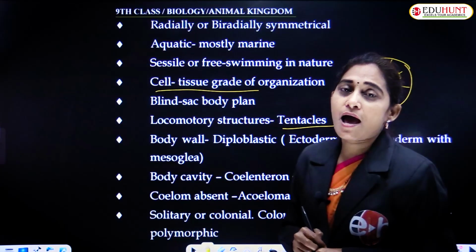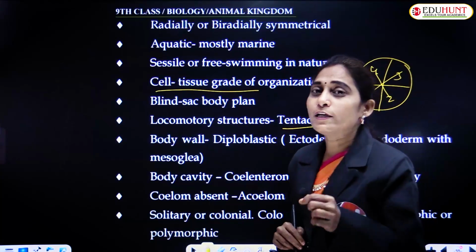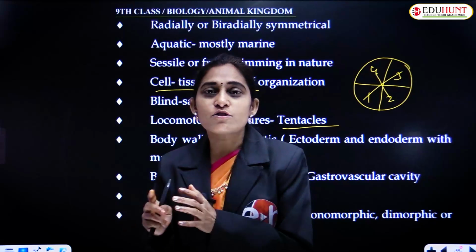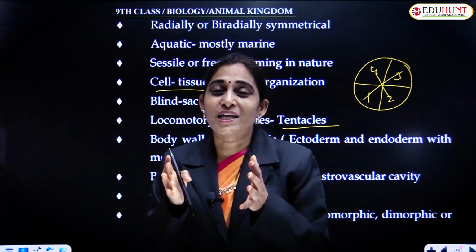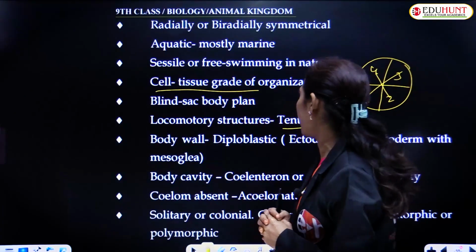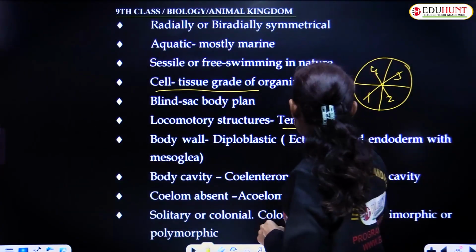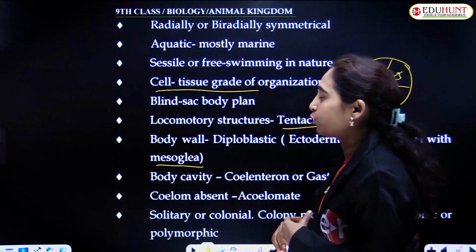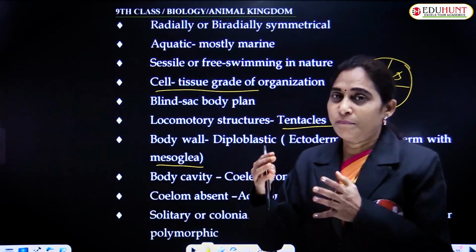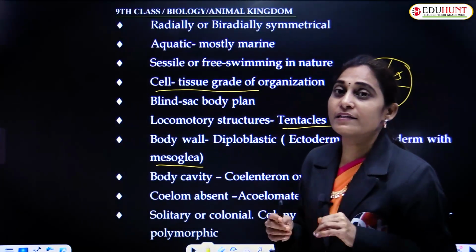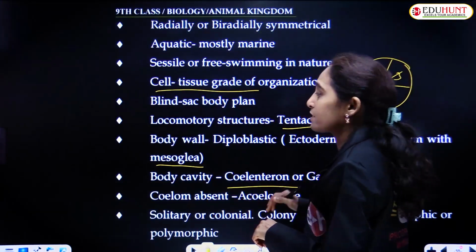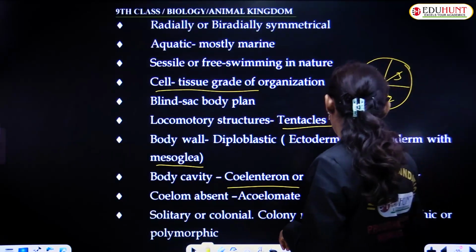These are diploblastic animals. The two layers of the body wall are the ectoderm and the endoderm. These two layers are connected by a cementing, jelly-like substance called the mesoglea. It is present between the ectoderm and the endoderm. Ectoderm is the outermost layer and endoderm is the innermost layer, and between these two, mesoglea, a jelly-like cementing substance, is present. The body cavity is called the coelenteron or gastrovascular cavity.